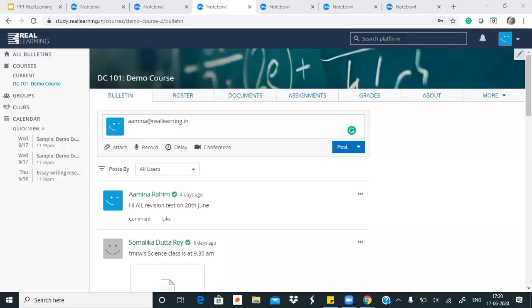Actually, the account you create can be mapped to only one school. Suppose both of us, DAV Raniganj and DAV Durgapur, are on the real learning app, the real learning website, and both are registered. Is it possible to share the same question paper between us, or do both schools need to prepare their own question paper? Right. As for the flow for that, let me get back to you on what it should be.